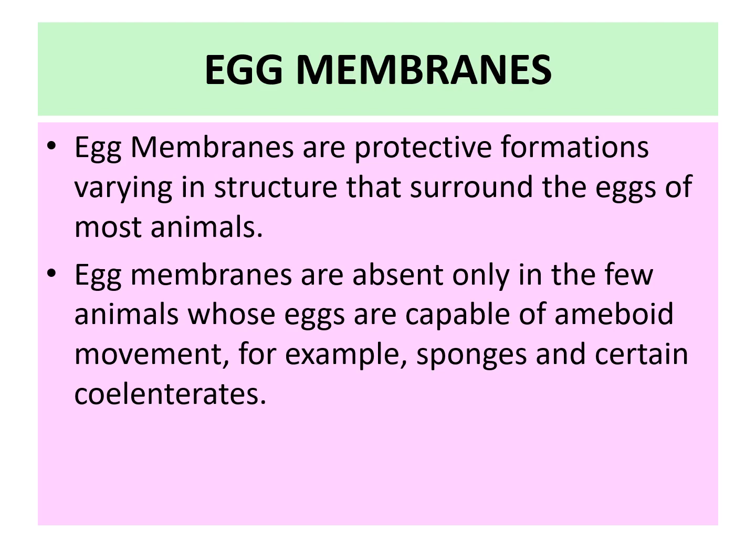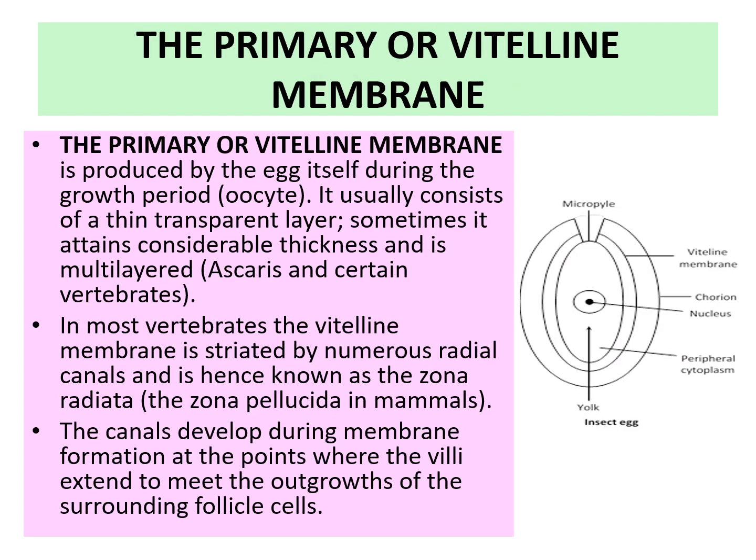certain coelenterates. So first of all, the primary or vitelline membrane. The primary or vitelline membrane is produced by the egg itself during the growth period. It usually consists of a thin transparent layer. Sometimes it attains considerable thickness and is multi-layered, for example, in Ascaris and certain vertebrates.